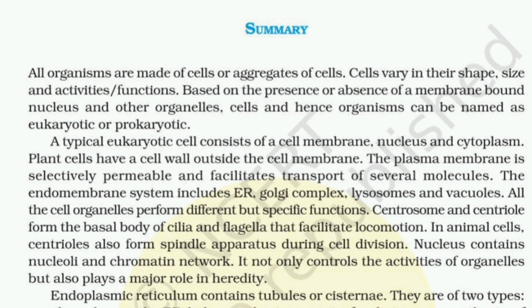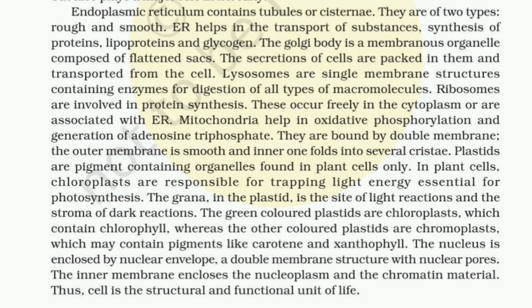Endoplasmic reticulum contains tubules or cisternae. There are two types, rough and smooth. ER helps in the transport of substances, synthesis of proteins, lipoproteins, and glycogen. The Golgi body is a membranous organelle composed of flattened sacs. The secretions of the cell are packed in them and transported from the cell. Lysosomes are single membrane structures containing enzymes for digestion of all types of macromolecules. Ribosomes are involved in protein synthesis. They occur freely in the cytoplasm or are associated with the ER.